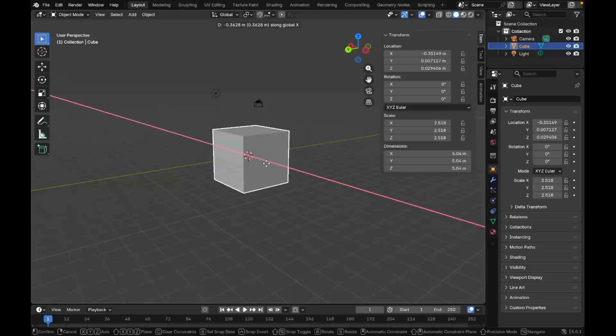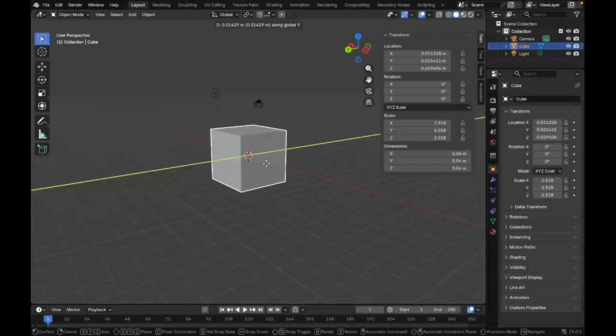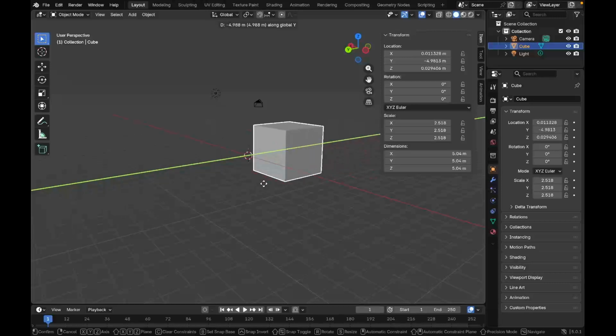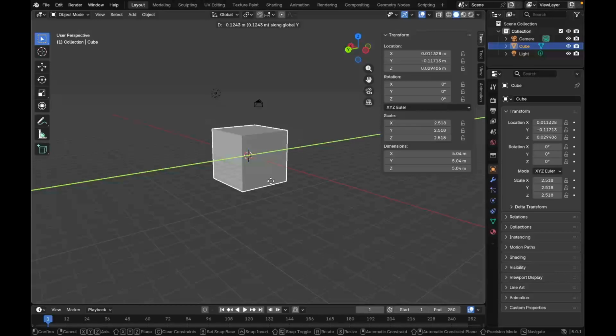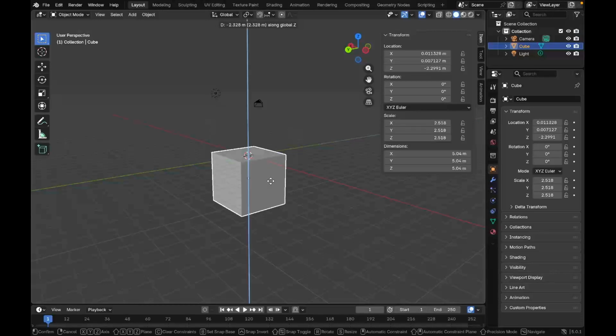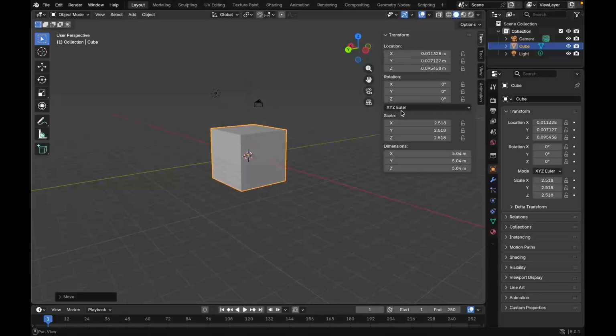Then I press Y, and it moves along the Y direction, and I press Z, and it moves along the Z direction. From here we can see the locations and their directions.